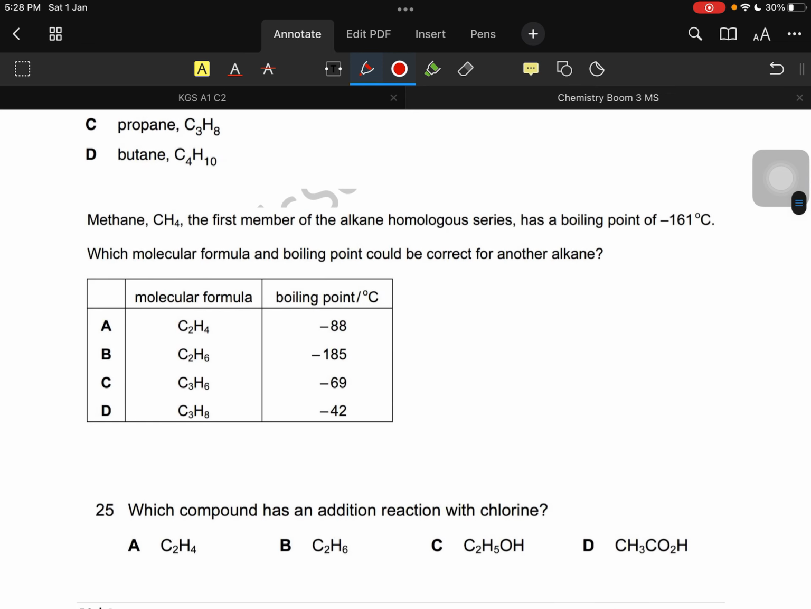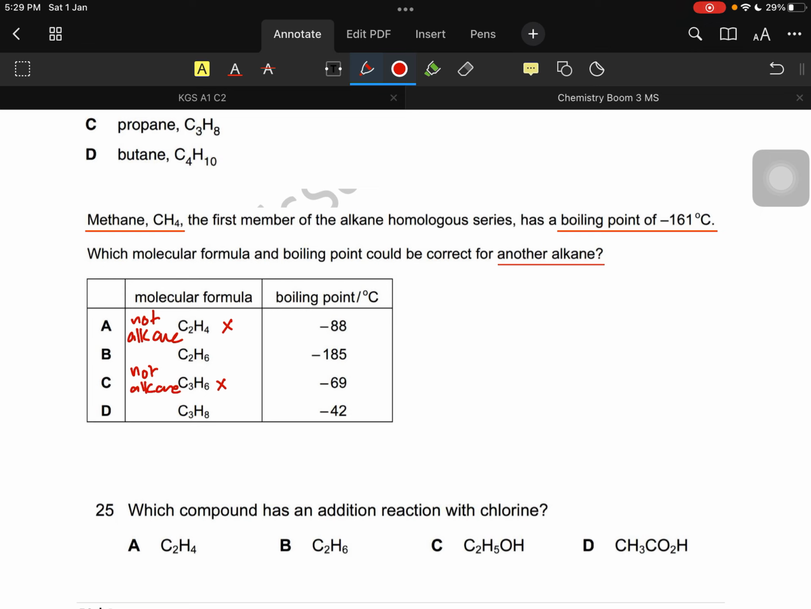Let's try this question. Methane, the first member of the alkane homologous series, has a boiling point of minus 161. Which molecular formula and boiling point could be correct for another alkane? Another alkane is being talked about here. Another does not necessarily mean ethane, it could be any other alkane as well. But let's see, they're giving you the molecular formula. So C2H4 is not even an alkane. C2H6 is ethane. C3H6 is not an alkane. So it can be either B or D.